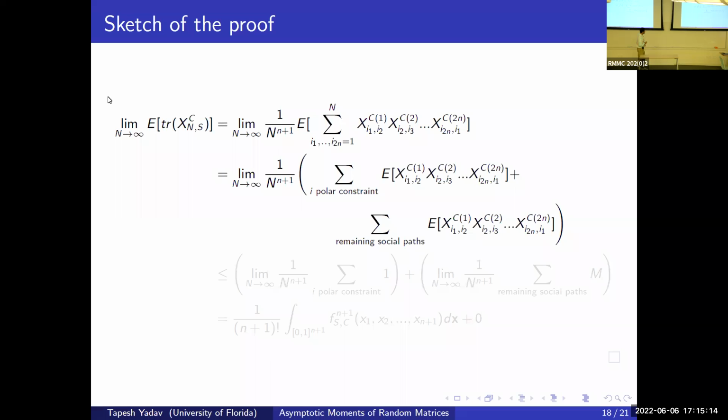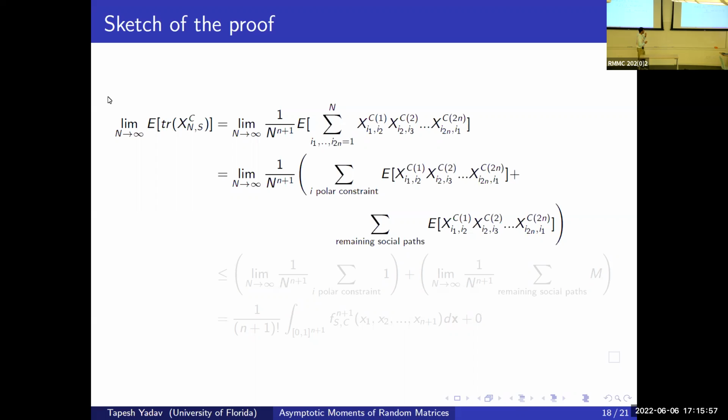Then what we can do is consider only the part which is non-zero, because we are taking expectation here. It kills a lot of the terms inside the product terms, especially the terms which do not have any pairings. There might be some terms which have just one random variable and none of its copies anywhere around. Those terms are cancelled. So we are looking at only the paired things. We call such things social paths. So all the functions from 1 to 2n, all the paths which have at least pairing going on, are social paths. So we take the sum over them.